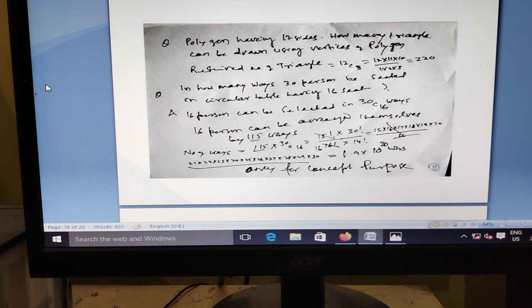Here is the problem: in how many ways can 30 people be seated at a circular table with 16 seats? Mind it, I mentioned this concept because this type of calculation will not come in the examination, as there is no calculator. You only need to know the selecting: 16 from 30 is 30C16. Sixteen people can arrange among themselves in 15 factorial ways. So selecting 16 from 30, 30C16, you multiply it.